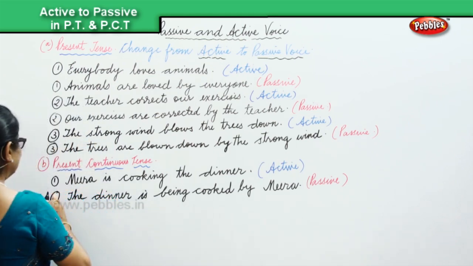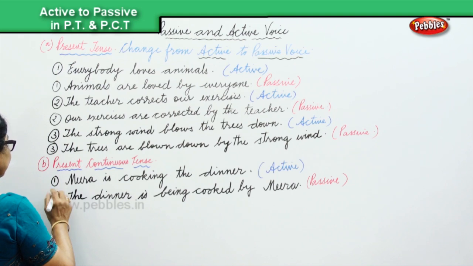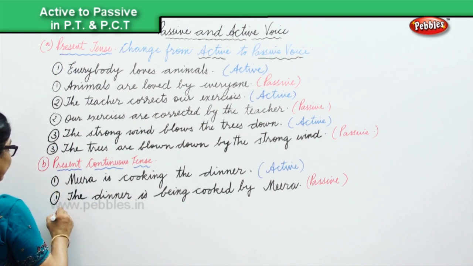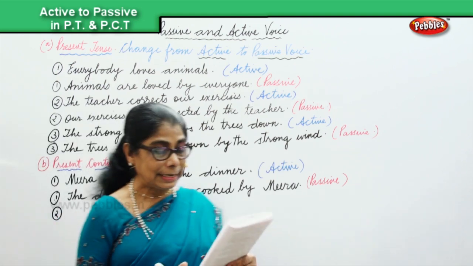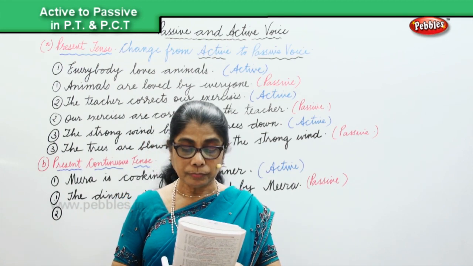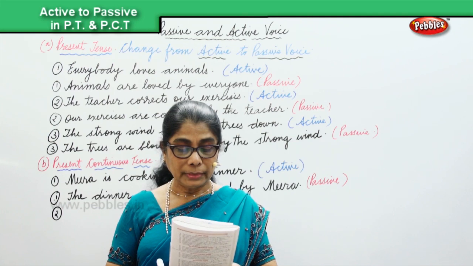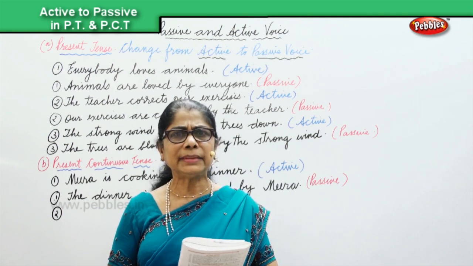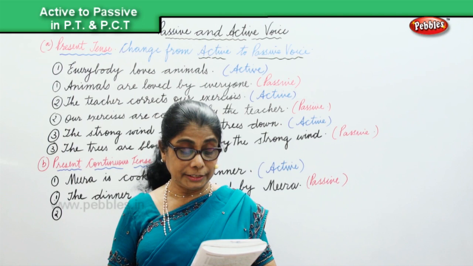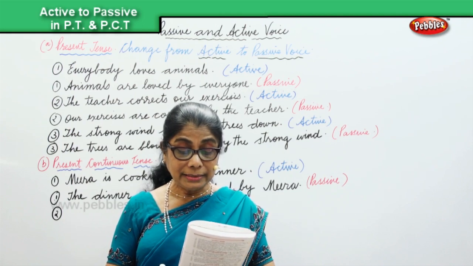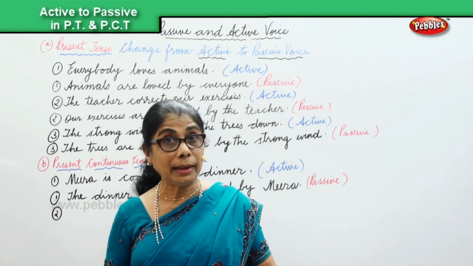Now let's look at another sentence. Take another sentence. Is she telling the truth? Active and passive. Is the truth being told by her?